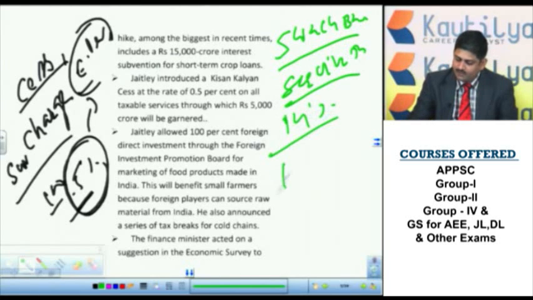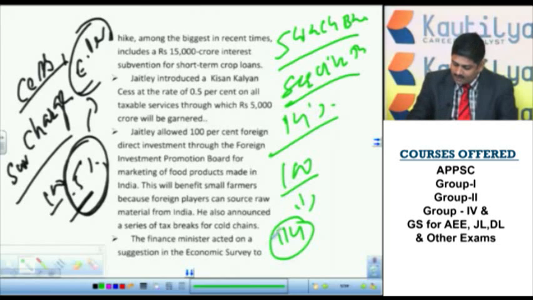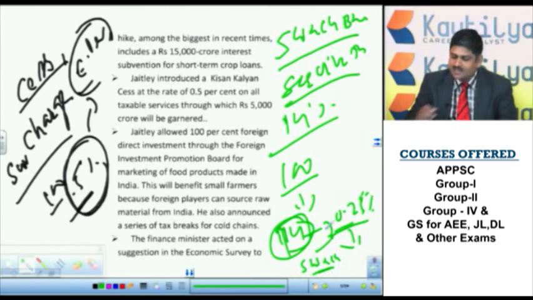So suppose you spent 100 rupees, you have to pay 114 rupees including service tax. For this 14 rupees, a 0.25% cess is levied. That means 0.25% of 14 rupees will be directly given to Swachh Bharat to conduct Swachh Bharat activities. This is the meaning of the cess.